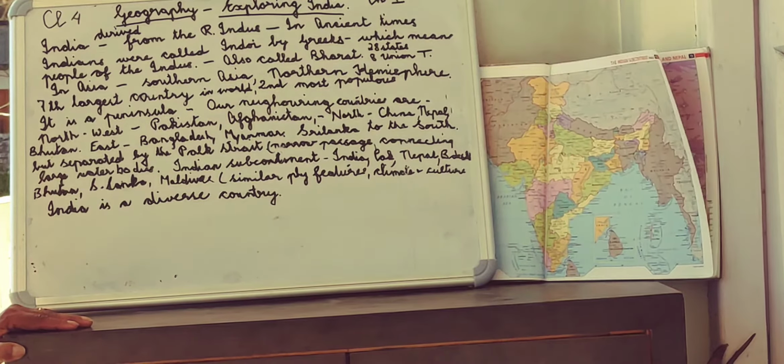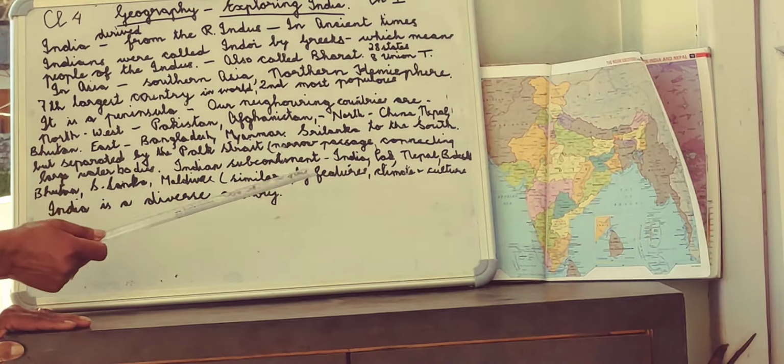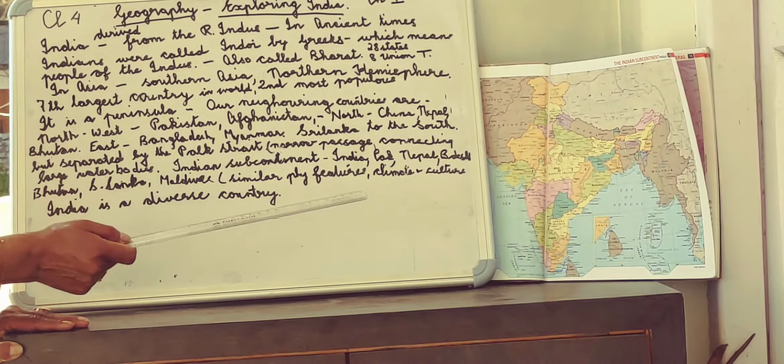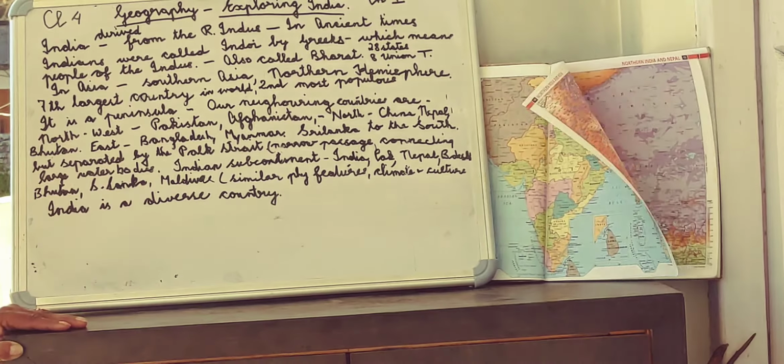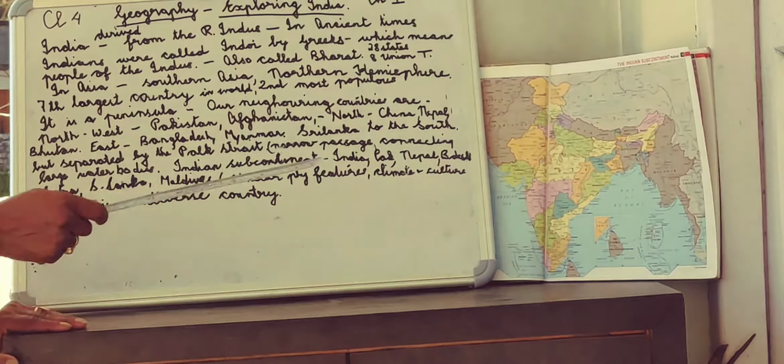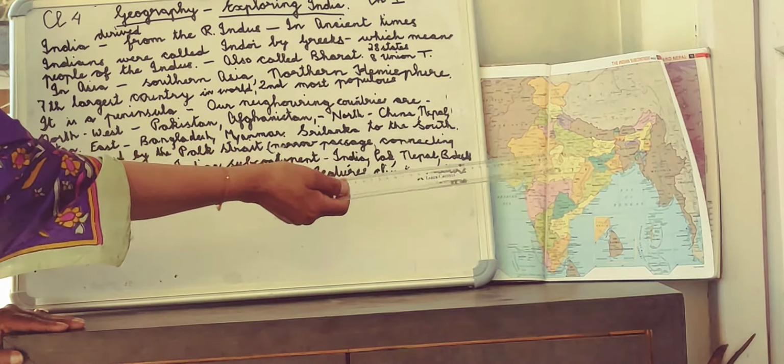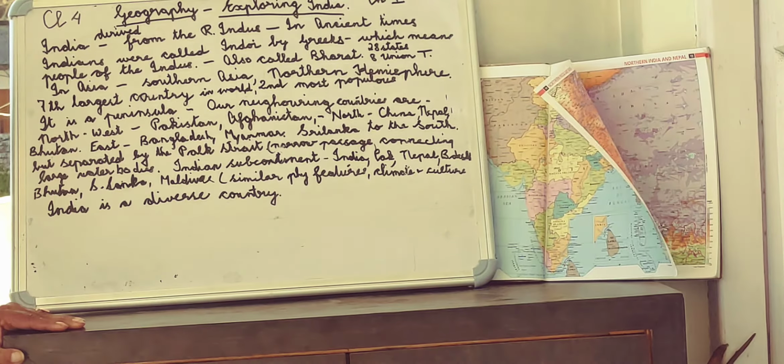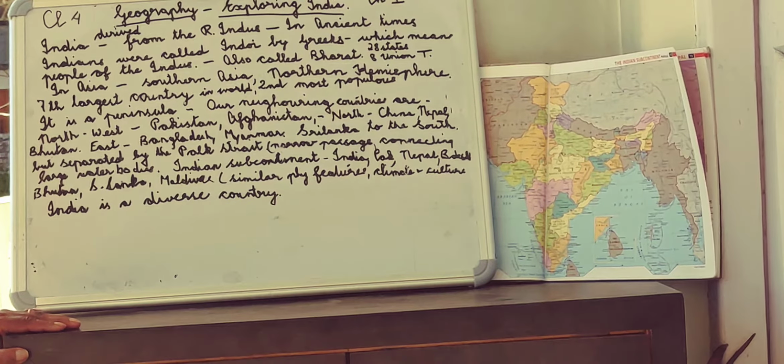subcontinent of India. Why? Because they have similar physical features, a similar kind of climate, and their culture is also quite similar because they were part of a huge whole. We know Pakistan was a part of India, so was Bangladesh. So that's why we have a similar culture.